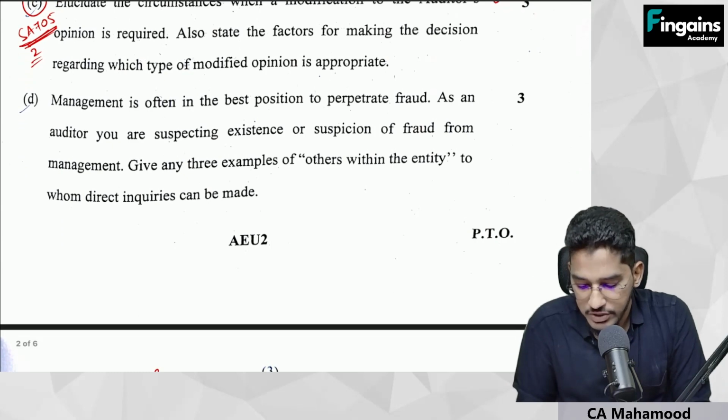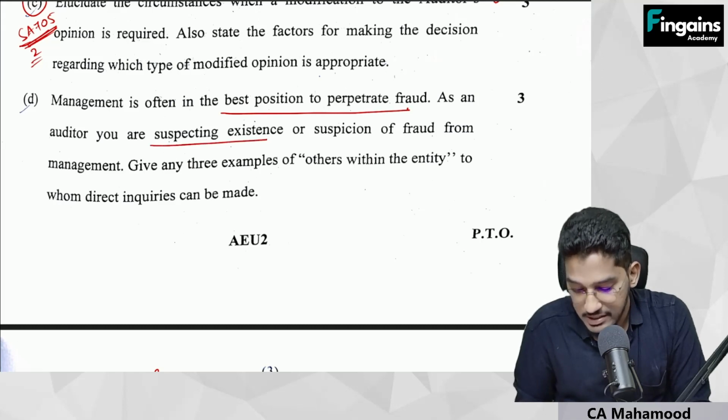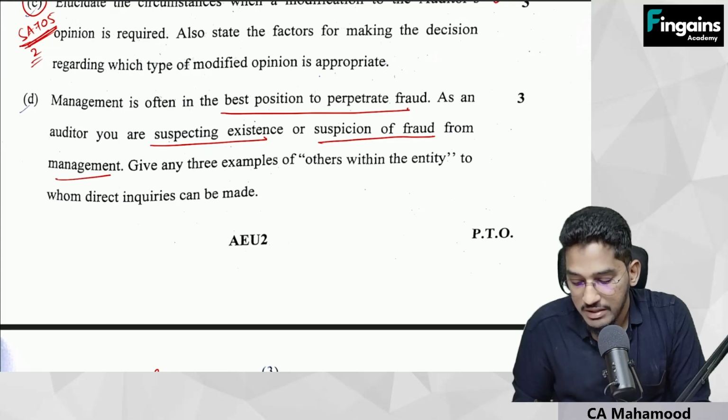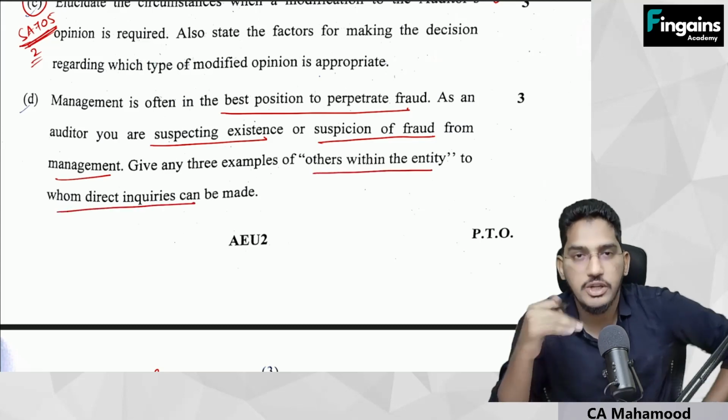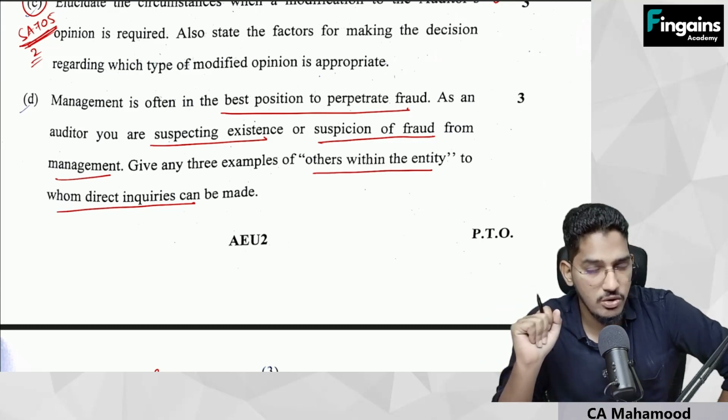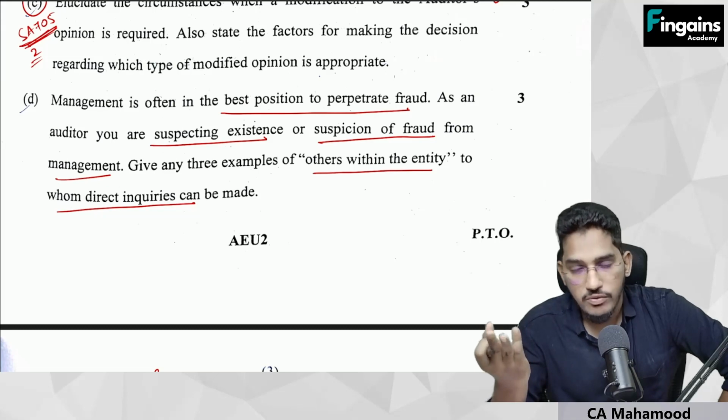Next one, D question. Management is often in the best position to perpetrate a fraud. As an auditor, you are suspecting the existence or suspicion of fraud from the management. Give any 3 examples of others within the entity to whom direct inquiries you can make. See, the question is, as an auditor, if you want to know whether a fraud has been conducted or not, with whom you will inquire. With whom will we inquire?